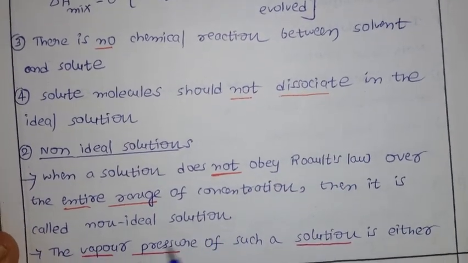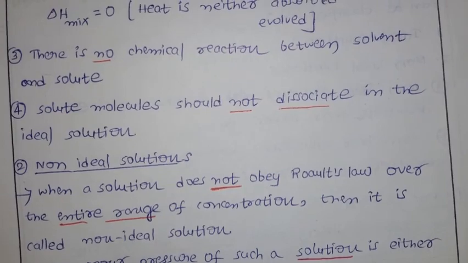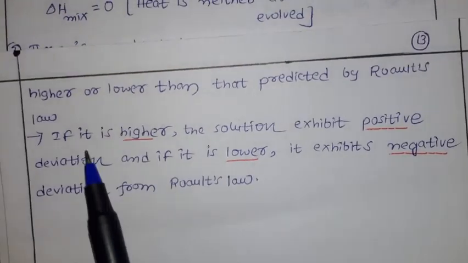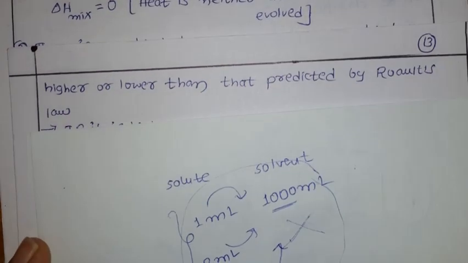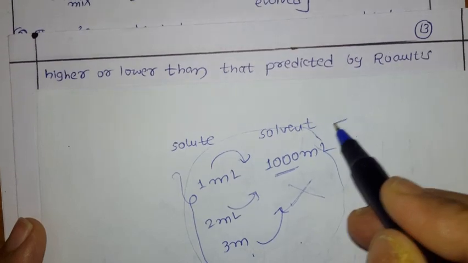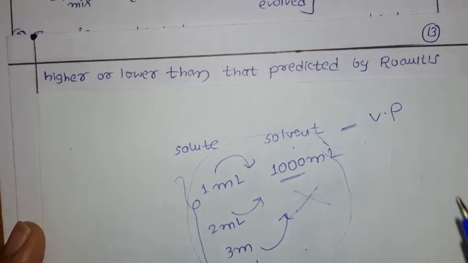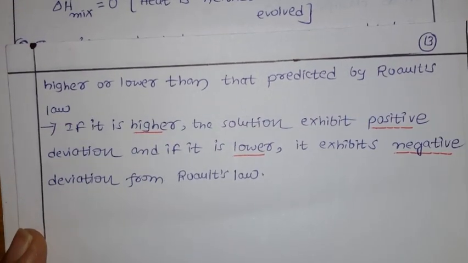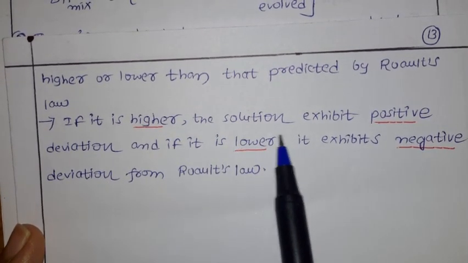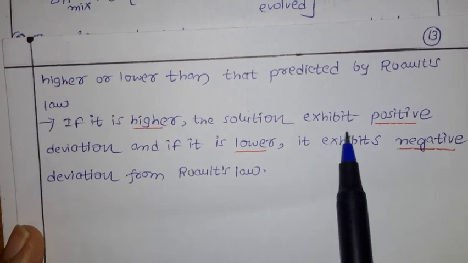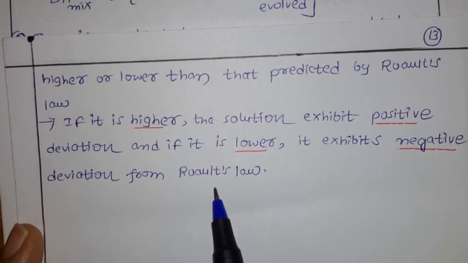That type of solution is called a non-ideal solution. The vapor pressure of such a solution is either higher or lower than predicted by Raoult's law. When solute and solvent are added, the vapor pressure may be more or less than predicted, not as expected according to Raoult's law. If it is higher, the solution exhibits positive deviation, and if it is lower, it exhibits negative deviation from Raoult's law.